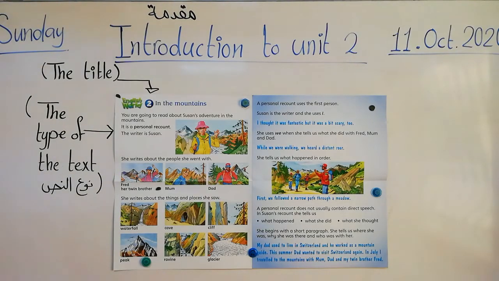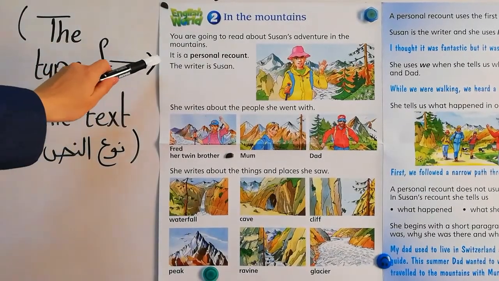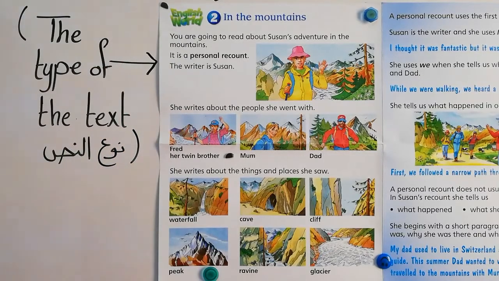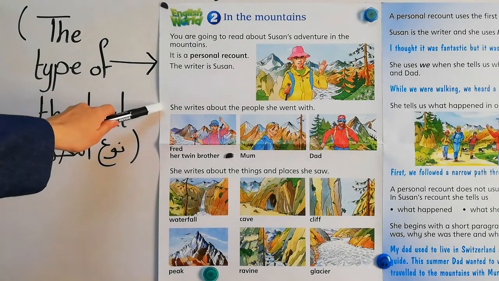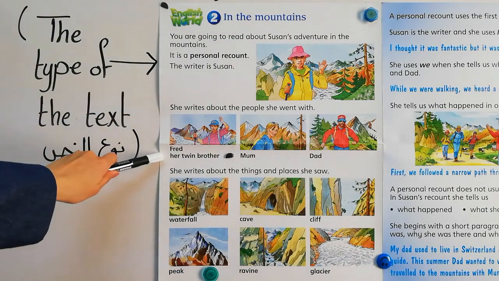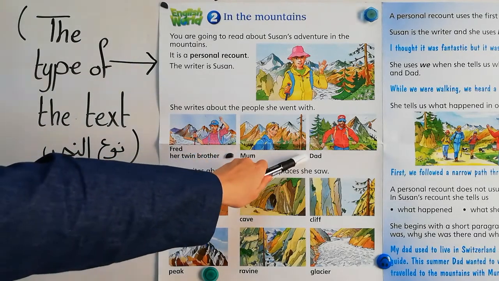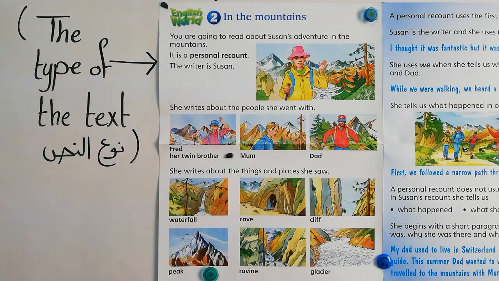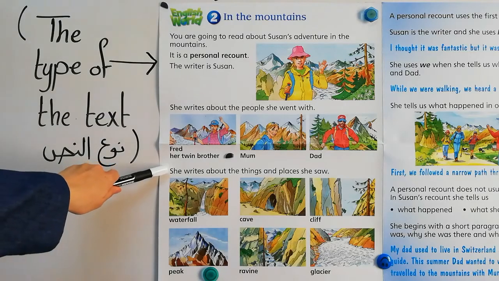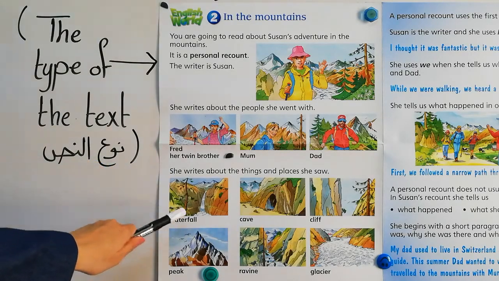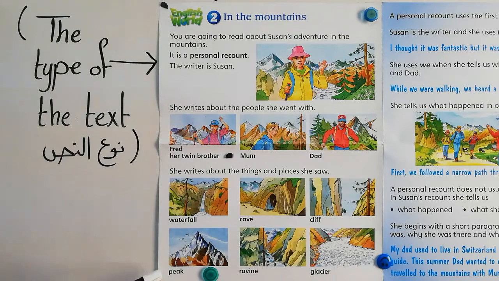Now let's think about the type of the text. What is the type of the text? ما هو نوع النص? The type of the text is a personal recount. So, سرد شخصي. Suzanne is the writer. And she writes about the people she went with. She went with Fred, her twin brother, her mom, and her dad. She writes also about the things and the places she saw. Waterfall, cave, cliff, peak, ravine, glacier.